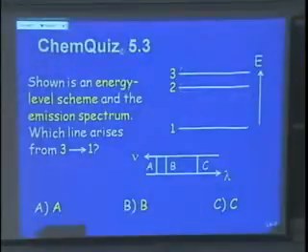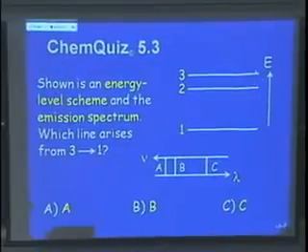Yes, good. So let me go through this for you. You have three possibilities. That's the smallest energy difference. If it goes from 3 to 2, it emits the lowest energy line. That means it has the longest wavelength, or a relatively low frequency. That would be C then here.